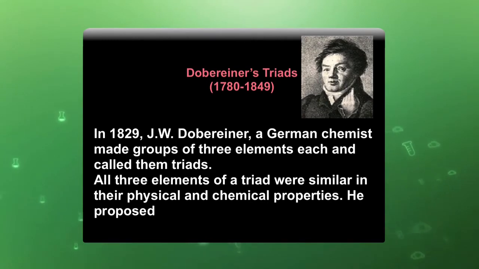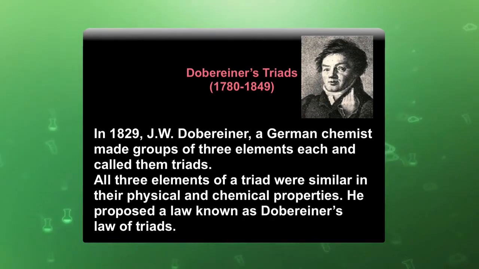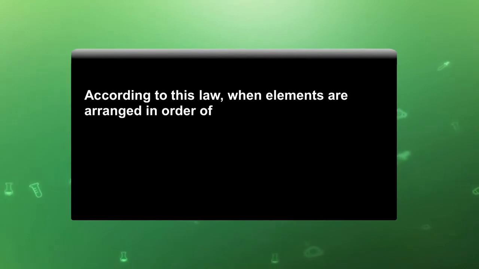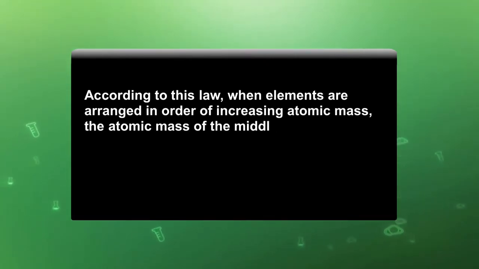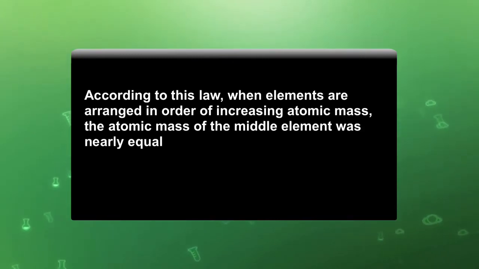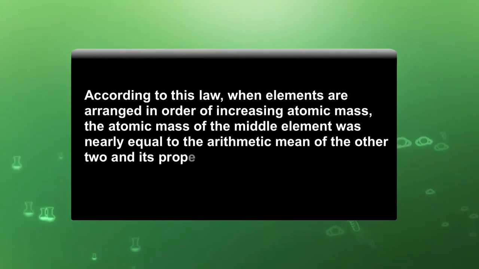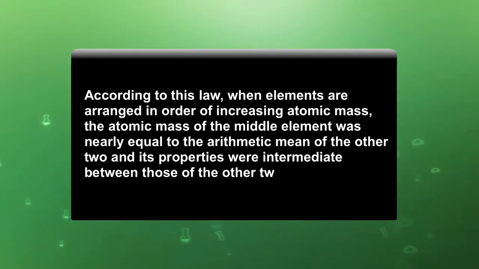He proposed a law known as Döbereiner's law of triads. According to this law, when elements are arranged in order of increasing atomic masses, the atomic mass of the middle element was nearly equal to the arithmetic mean of the other 2 and its properties were intermediate between those of the other 2 elements.